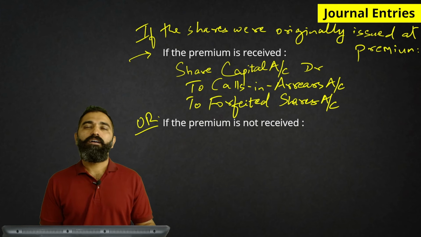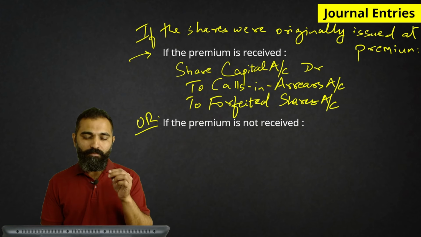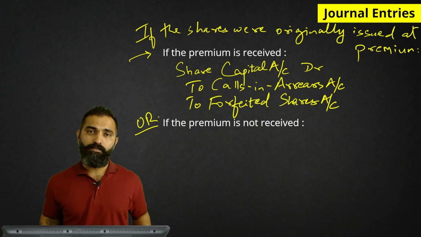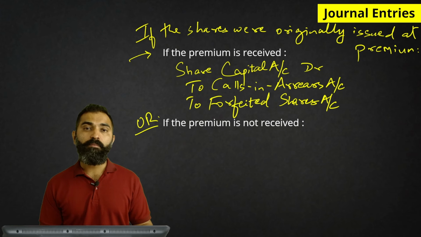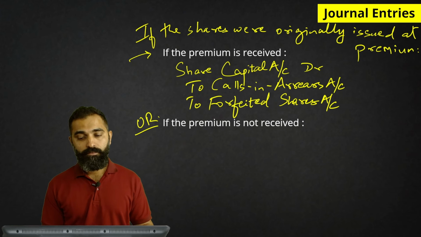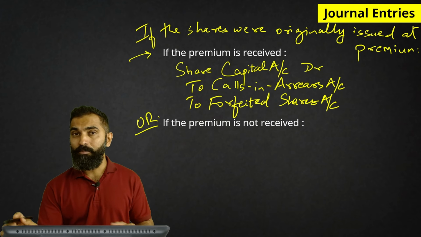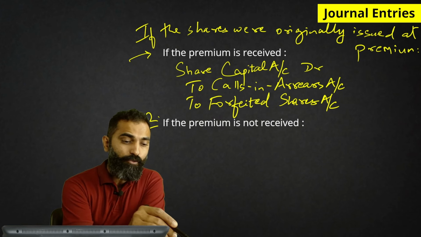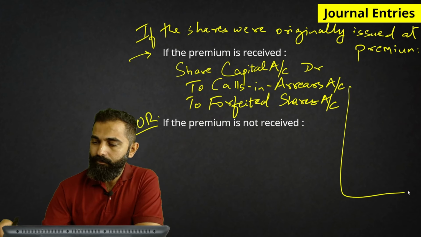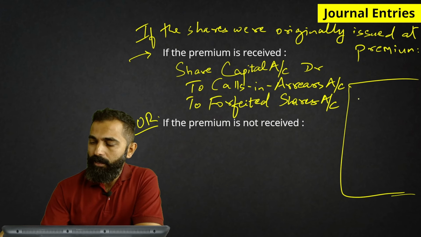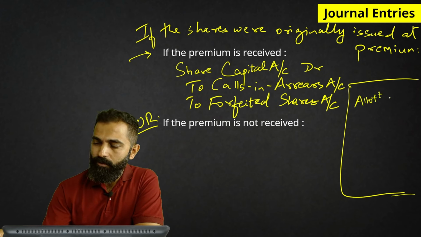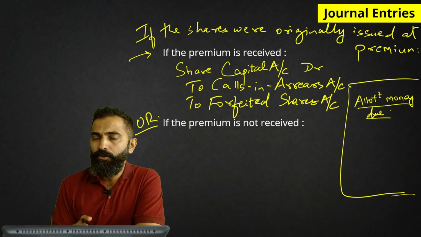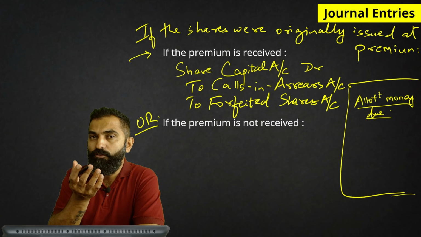Now, what if the premium is not received? If you remember, when the premium amount is made due, let's say I give you the entry of allotment money due. So let's say the allotment money was due, and in the allotment money we had asked for premium.